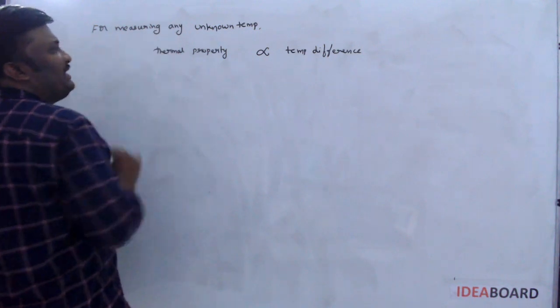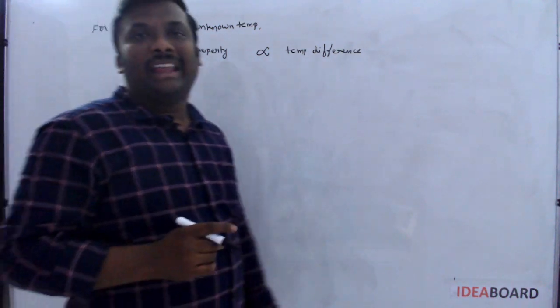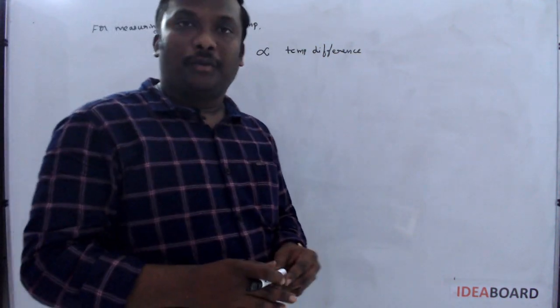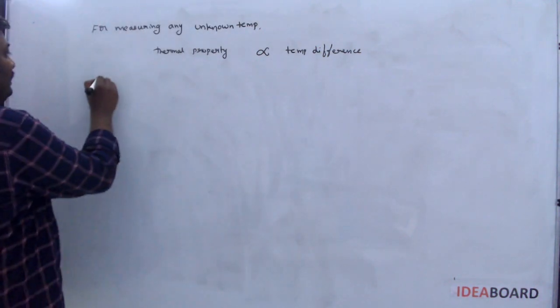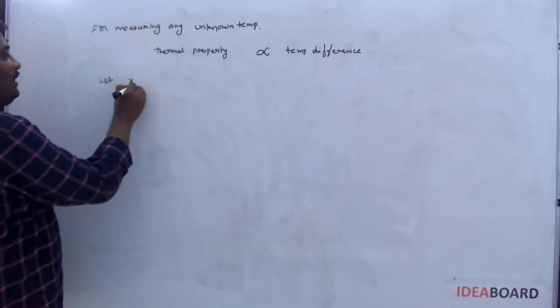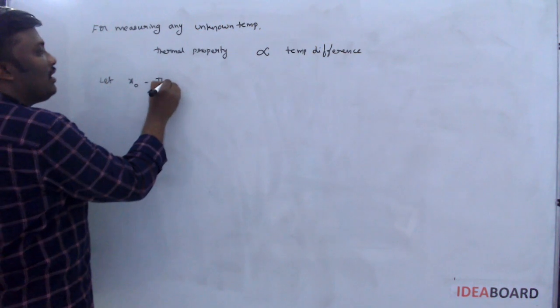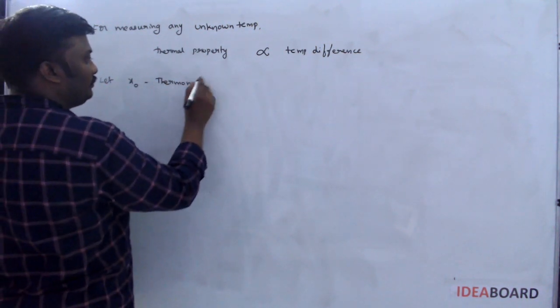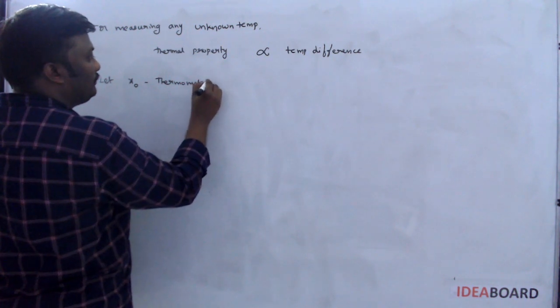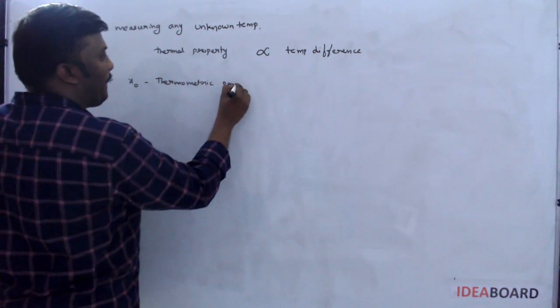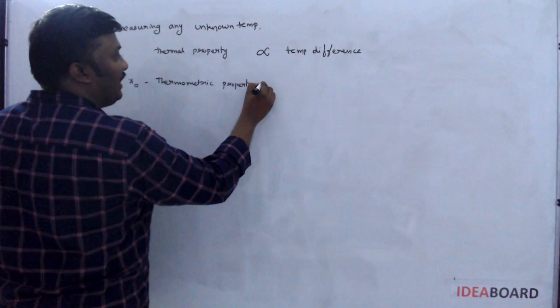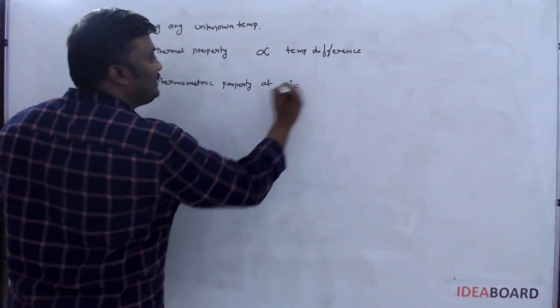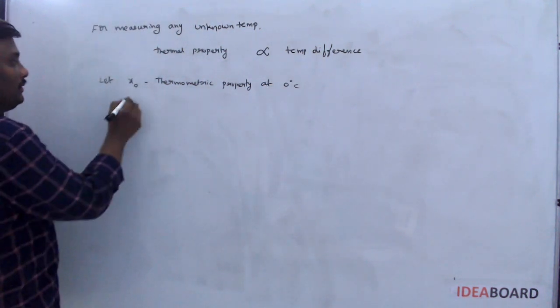This is the easiest formula to get the answer. Suppose X naught is the thermometric property at 0 degree Celsius. That's why I wrote 0 here.